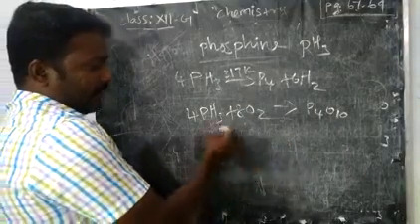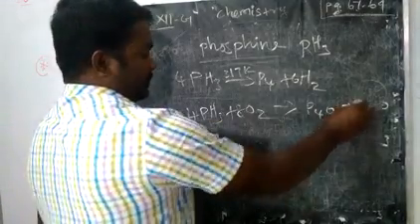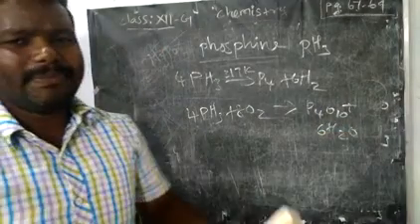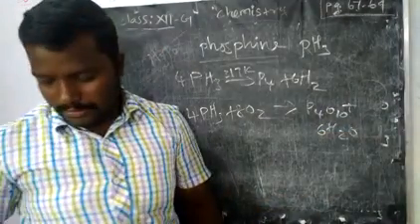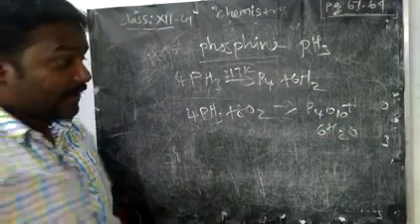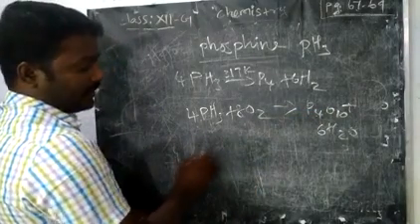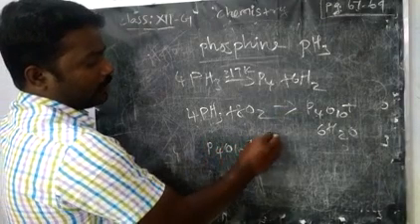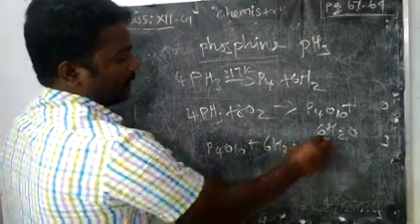What about the remaining 12 hydrogens? So 6 H2O will form; depending upon the hydrogen, we make it water. Next, phosphorus pentoxide does not stop with that product. It further reacts with 6 moles of water.